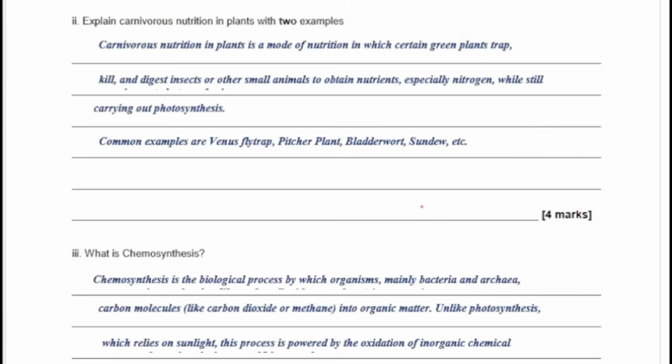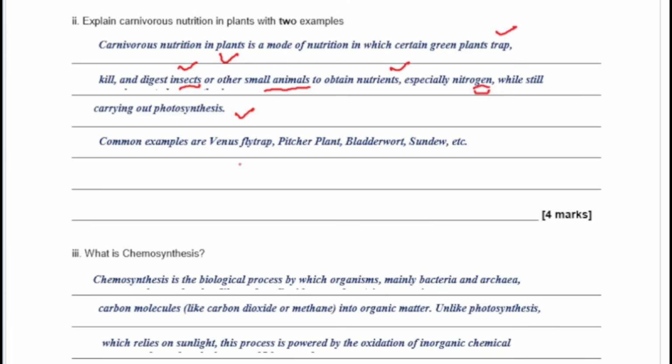So looking at that, you see that carnivorous nutrition in plants is a mode of nutrition in which certain green plants trap, kill and digest insects or small animals to obtain nutrients, especially nitrogen, while still carrying out photosynthesis. So you want to pause this video and write this down. They are plants. Normally plants make their food from photosynthesis, but these carnivorous plants still have a deficiency in their nitrogen level, so they need to take in insects. Okay, they have different mechanisms of taking in insects just to supplement that extra nitrogen.